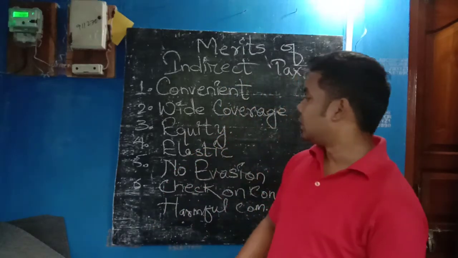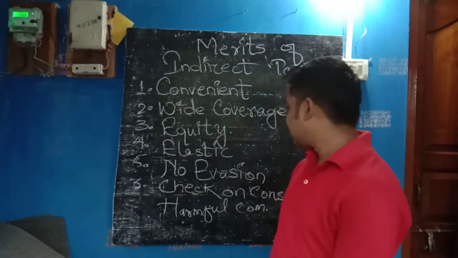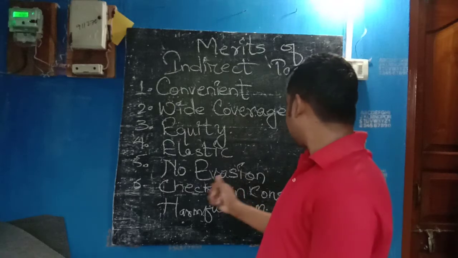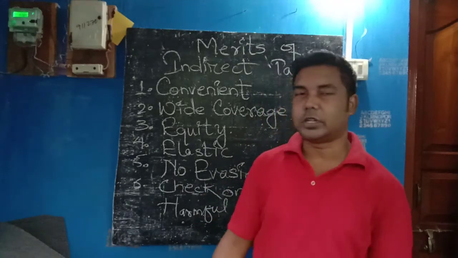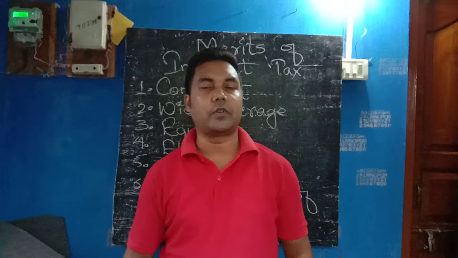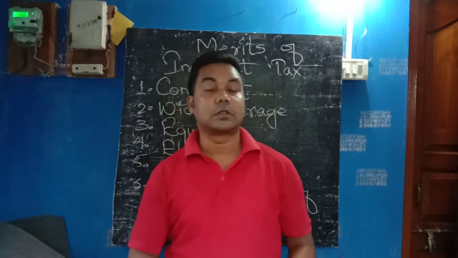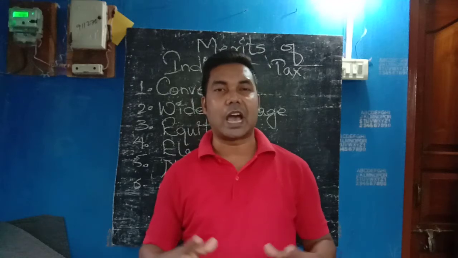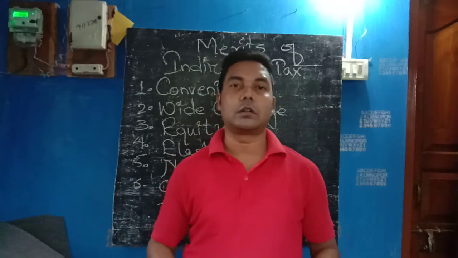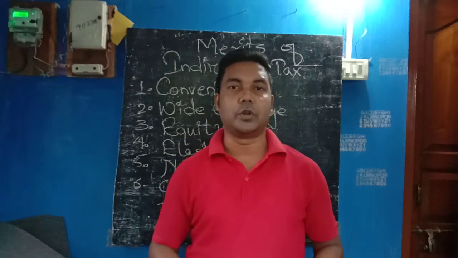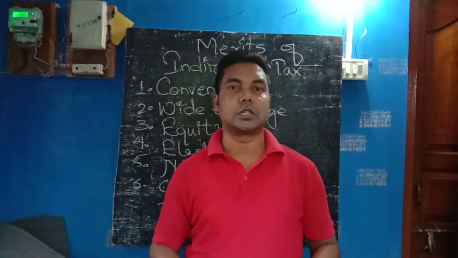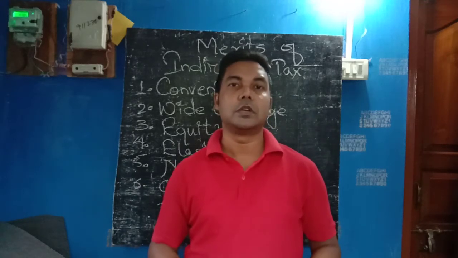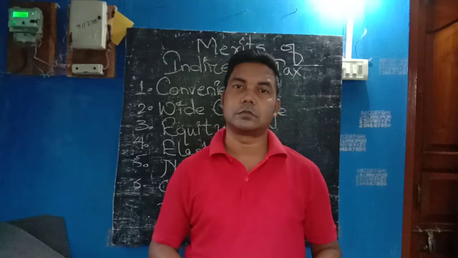And the last one, point number 6, check on consumption of harmful commodities. The government imposes the highest taxes on harmful products like alcohol and cigarettes.